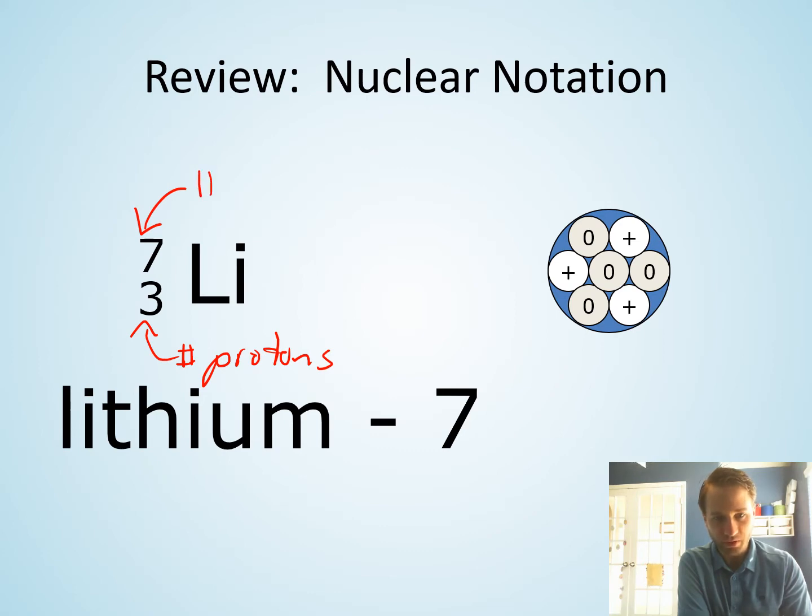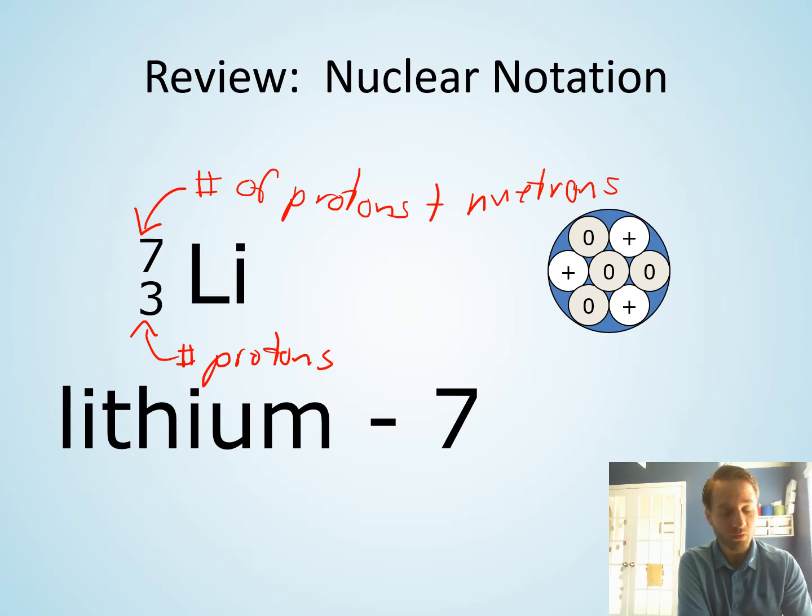This is the number of protons plus neutrons. So for lithium 7, all versions of lithium, all isotopes, I should say, different isotopes of an atom, is what we'll be talking about. An isotope of lithium is lithium 7.